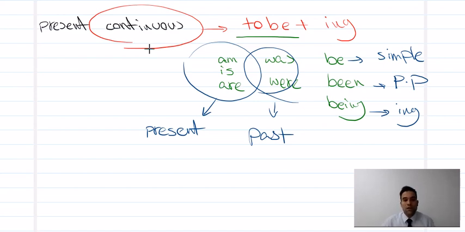So here continuous, as I said, means to be plus ing, because we have different forms of ing. One of them is adjective, one of them is noun, different forms. Here we're just talking about continuous form. In continuous form you always need ing, and before ing you always need to be. Don't forget. So when there is no to be, no ing. Okay, look at next page.